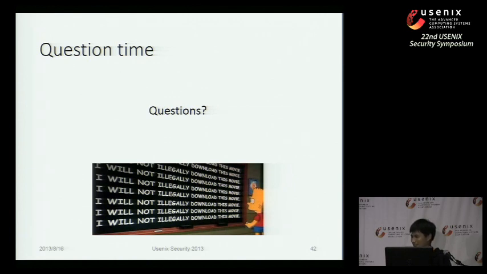Second question: can your callstack key mechanism handle recursion? Recursion, no. It doesn't, but it doesn't matter, at least in our experiment. We came up with that idea and confirmed it worked. Have you bumped into recursion yet?